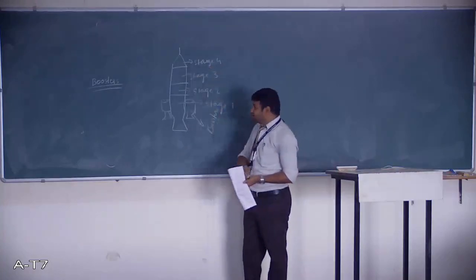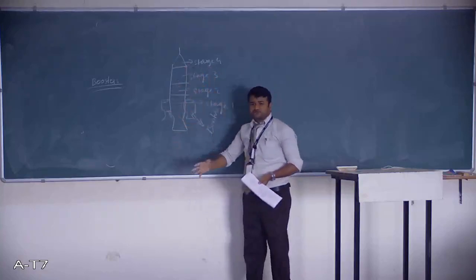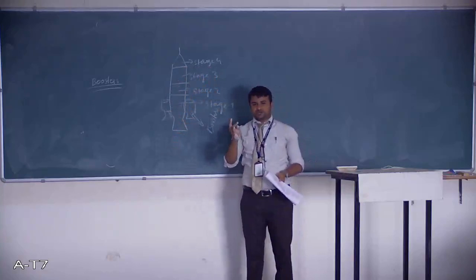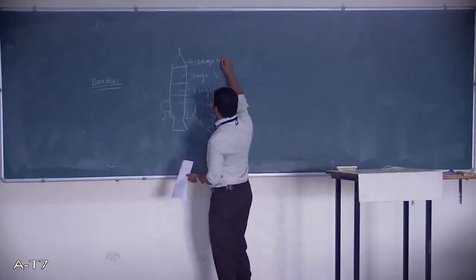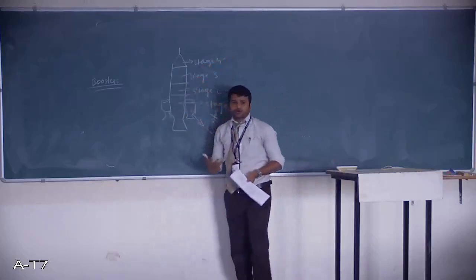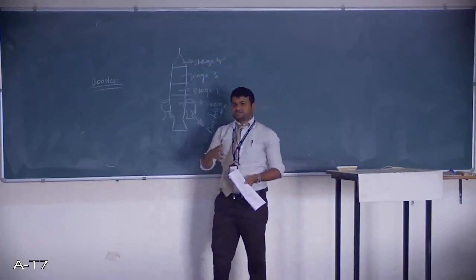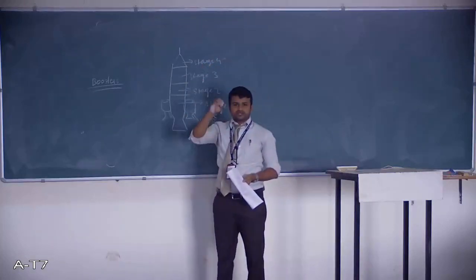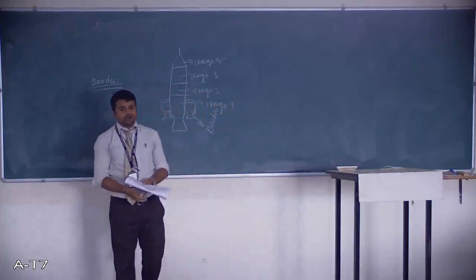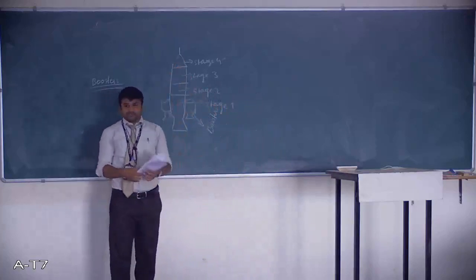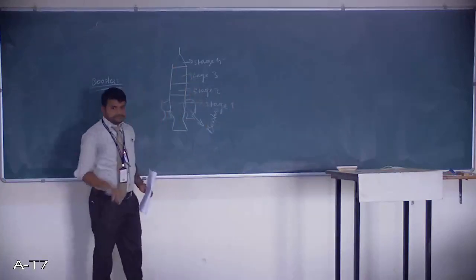Every rocket is made up of different stages: stage 1, 2, 3, 4, 5, 6, like that. Basically the last stage, stage 4, will have the payload. It may be a satellite, or some other instrument which you want to keep in space or in some orbit, or if you want to send it to the Moon or some other planet, it will be here at the top, at the end.